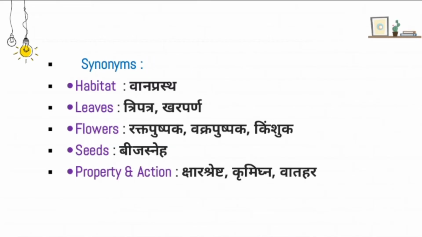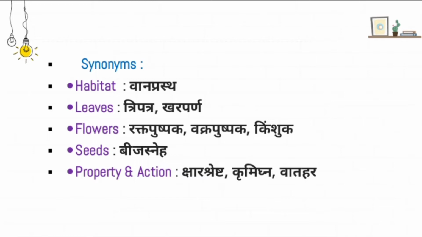And the synonyms, what are the synonyms the Palasha plant possesses and why is it called so? Based on the habitat, the place where it grows, it has a synonym like Vanaprastha. Vanaprastha is Vane Prasto Vaasaa Asyaha, one who resides in a forest. Usually the human being undergoes Vanaprastha at old age. Palasha grows in the forest, that's why it is called Vanaprastha.